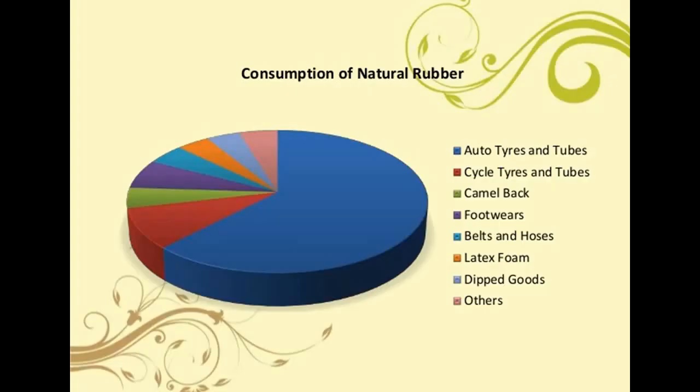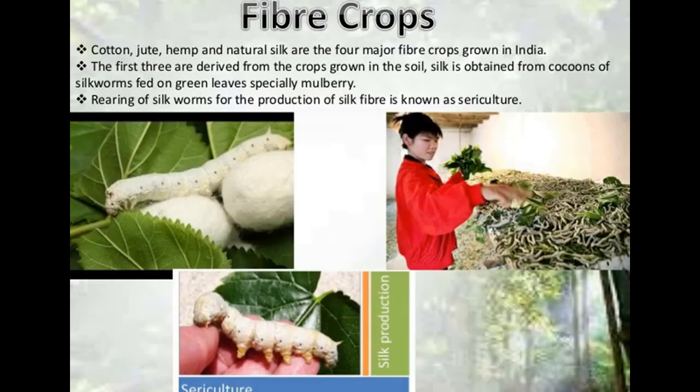The consumption of natural rubber is majorly covered by auto tires and tubes. Then come cycle tires and tubes, camelback, footwear, belts and hoses, latex foam, dipped goods and others. Majorly it is used for auto tires and tubes.